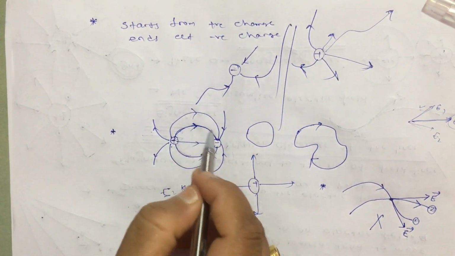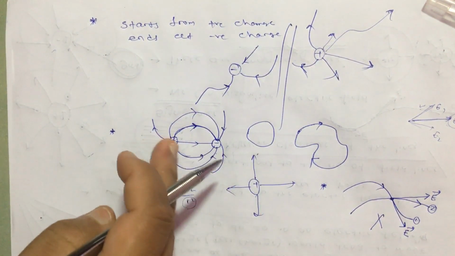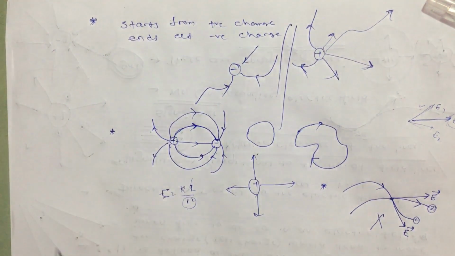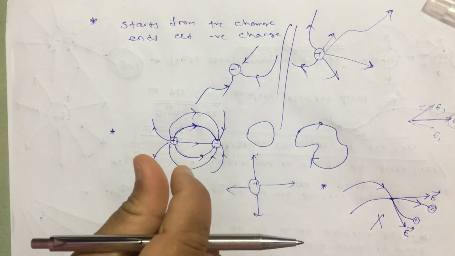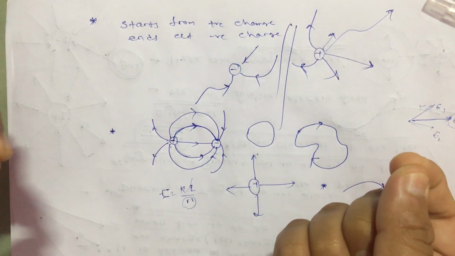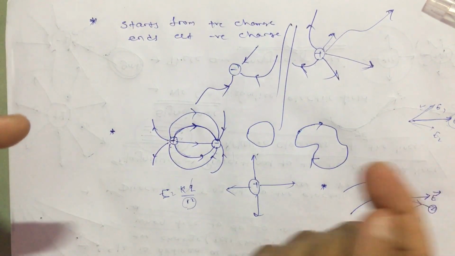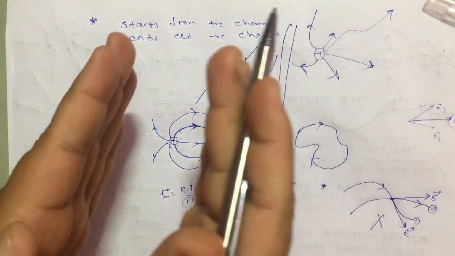This electric field line will try, actually it will not try because it does not exist, but its property should be like that, that it will try to contract itself like a rubber. If you are stretching a rubber, what will it always try? It will always try to decrease its length, or it will always try to contract its length.